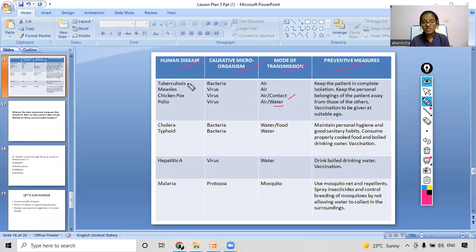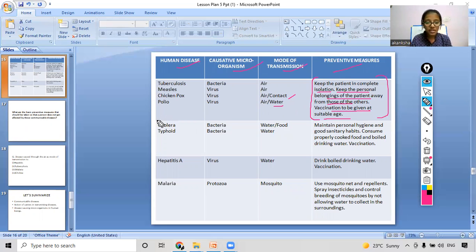These diseases are tuberculosis, measles, chickenpox, and polio. These are caused by certain microorganisms, that is bacteria and viruses, and the mode of transmission is air and water, and different physical contact also is there. What are the preventive measures? What we have to do is keep the patient in complete isolation so that these diseases do not transfer from the infected person to a normal person. And keep the personal belongings of the patient away from those of the others. Vaccination is to be given at the suitable age. If their age is suitable, we can give them vaccinations also.